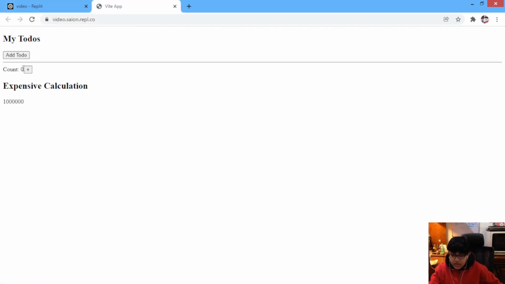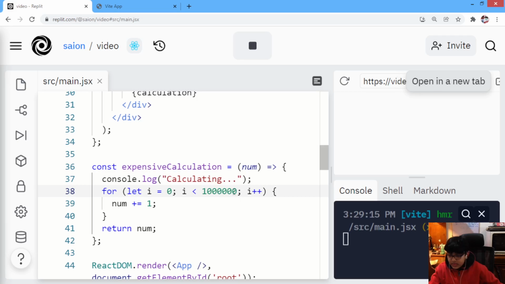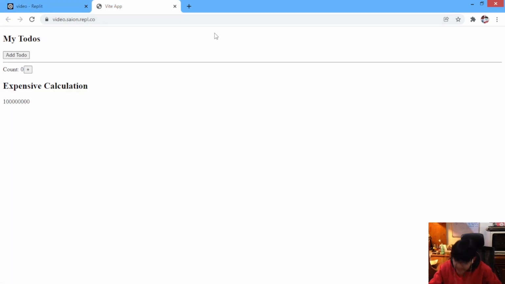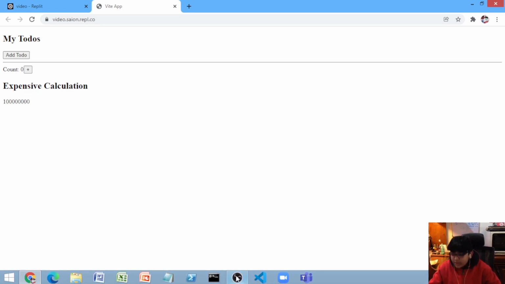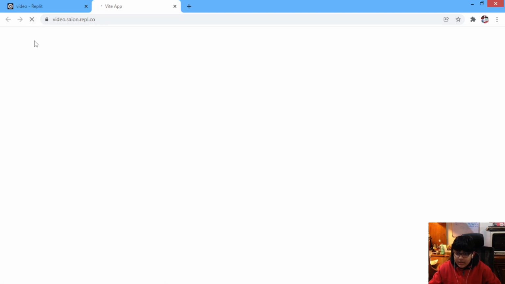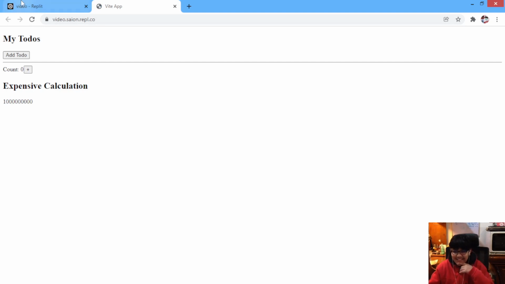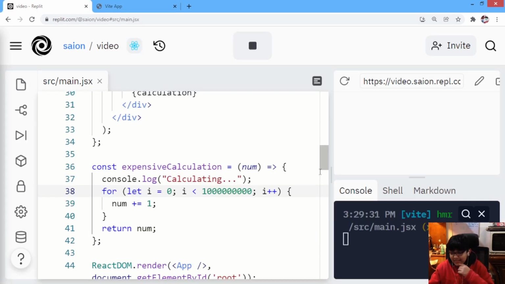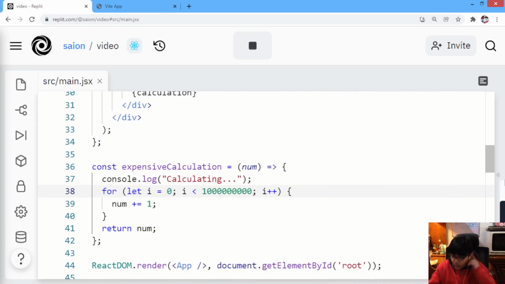Okay, now I think it is responsive. 1 mil, 10 mil, 100 mil, 1 bill. Let's keep it 1 bill. If we are doing something, let's enjoy it, right? And now it's crashed. It took time to load. Okay, that's fine. Okay, so we have kept it 1 bill.